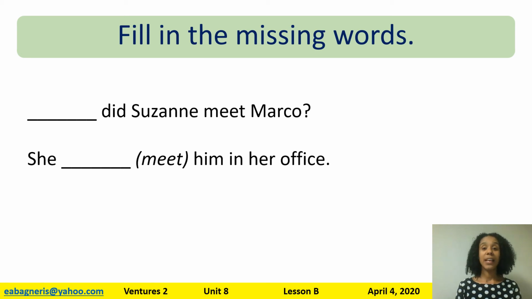Blank, did Suzanne meet Marco? Blank, did Suzanne meet Marco? Do you think that's a what question or a where question? Let's look at the answer. She blank him in her office. And then you need to put the past tense of meet. Him in her office. Does the answer talk about a place, a location? Yes, it does. So let's take a moment to write in your notebook your answers, and then we'll check them.